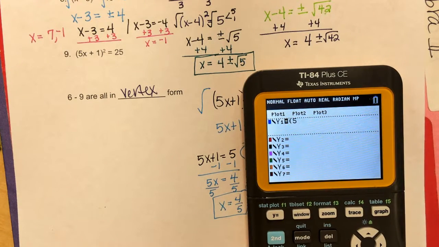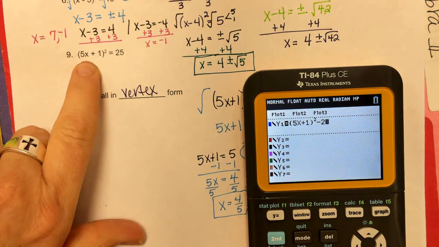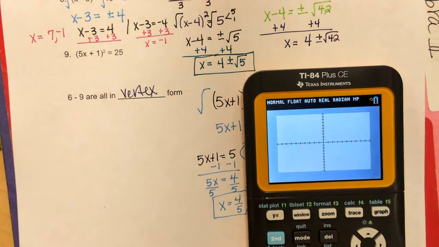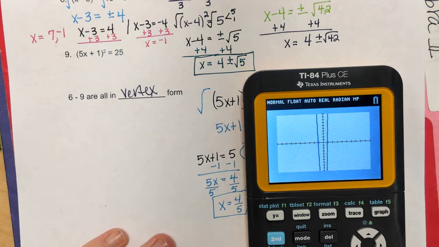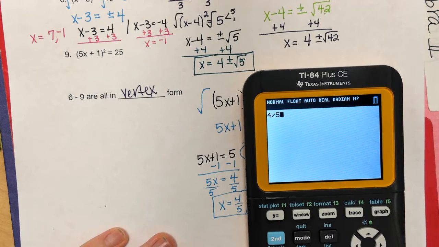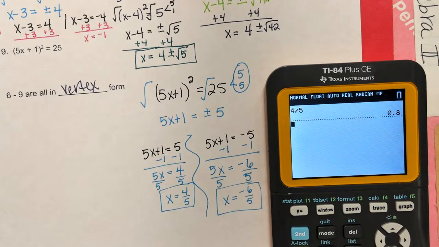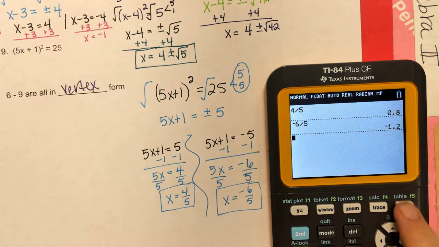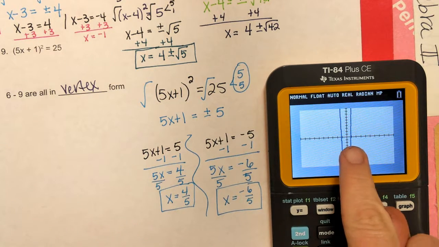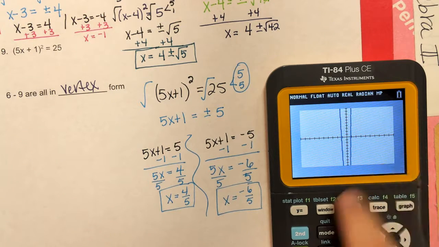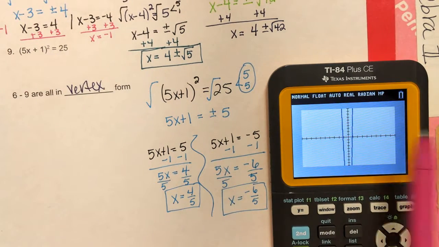we have (5x plus 1) squared. And I have to bring the 25 over, so it's negative 25, and when I hit graph, I see two solutions. I don't know exactly what they are. It looks like it's 1, but we'll see. So we'll do 4 divided by 5, 0.8, that's definitely close to 1. And then I've got negative 6 divided by 5. So when I go back and look, I'm looking at 1.2. I'm sorry, negative 1.2, which is right there.